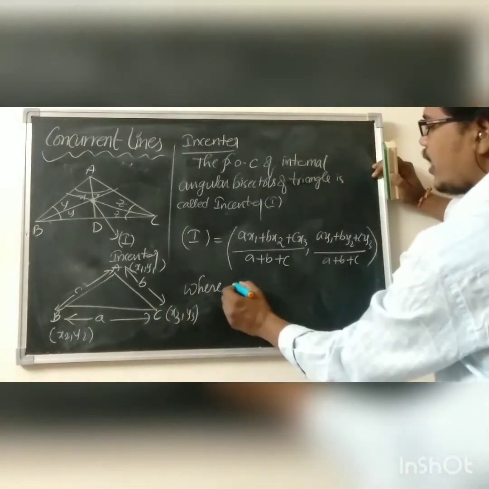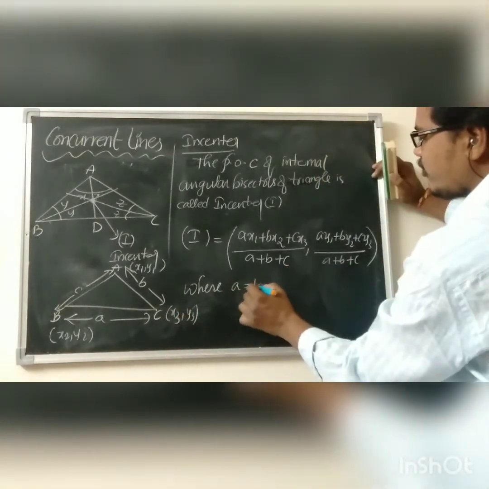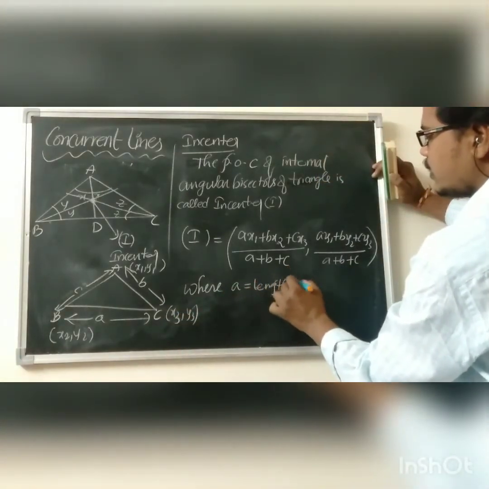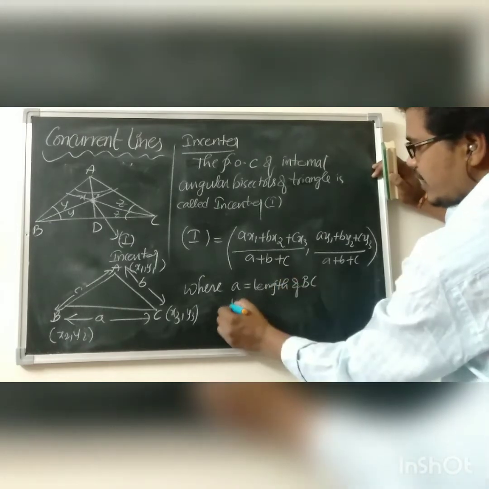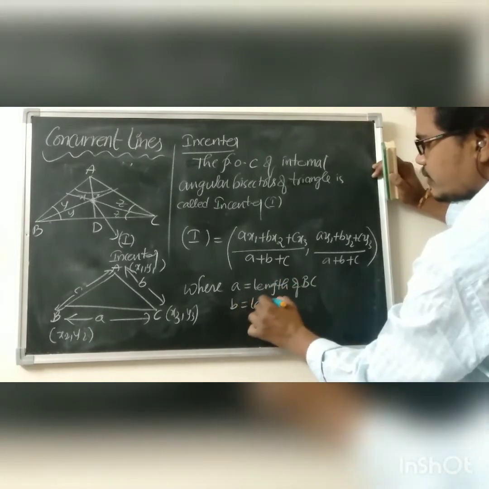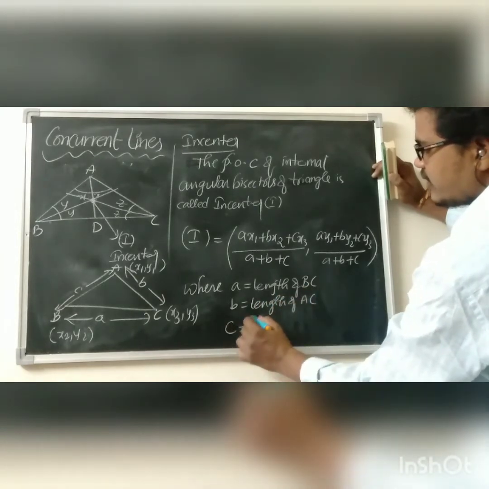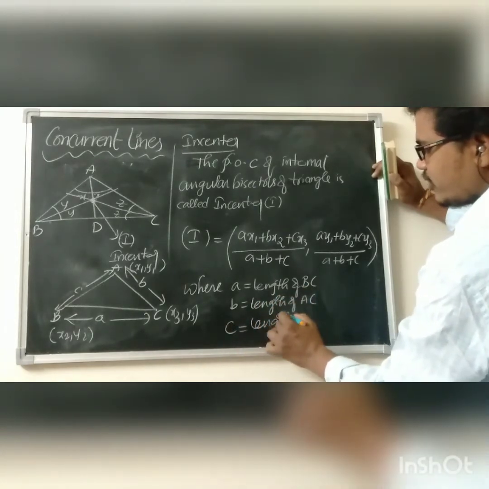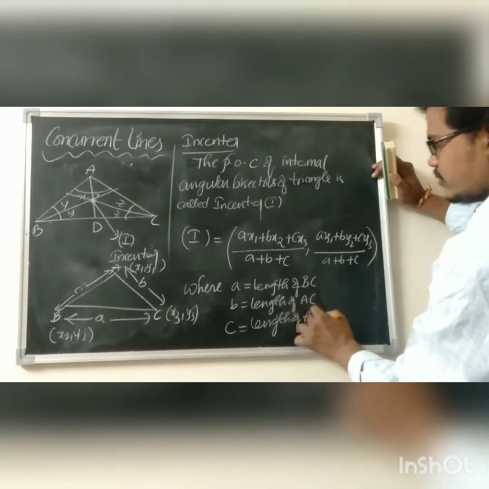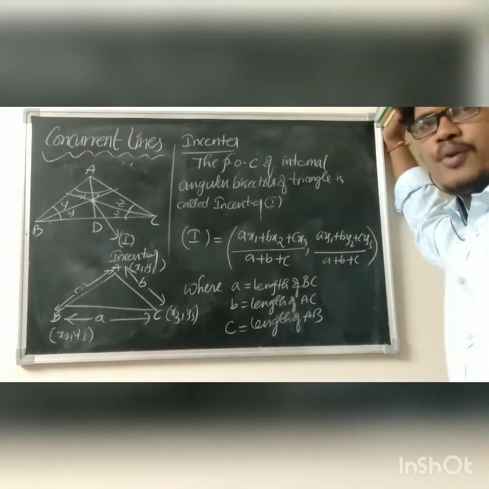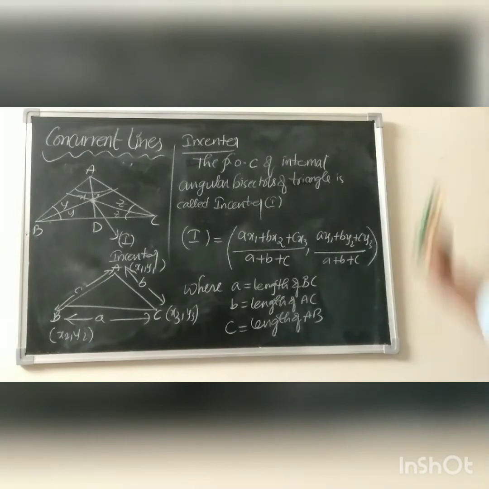Let us see, what do we call a? a is the length of BC, b is the length of AC, and c is nothing but the length of AB. Hope you understand, guys. Fine.